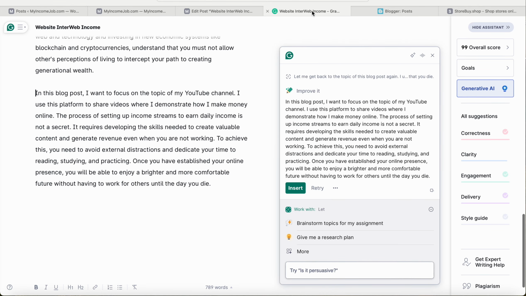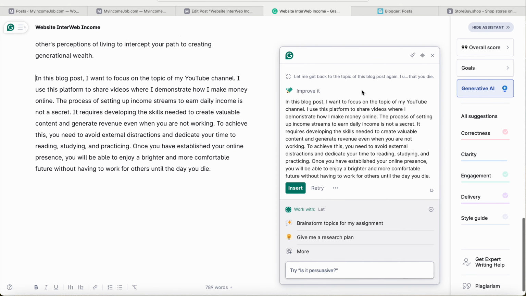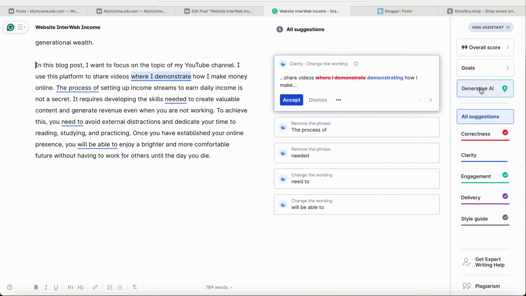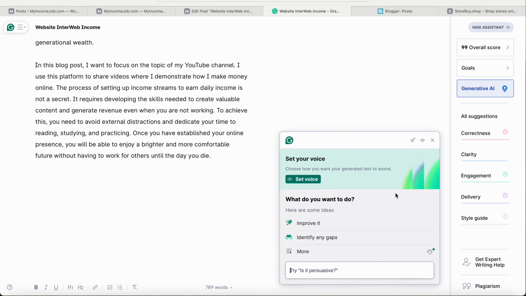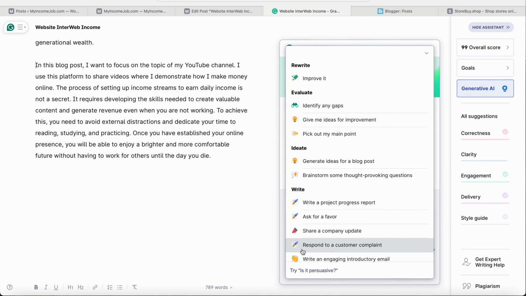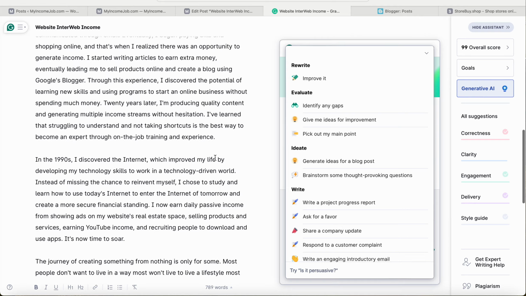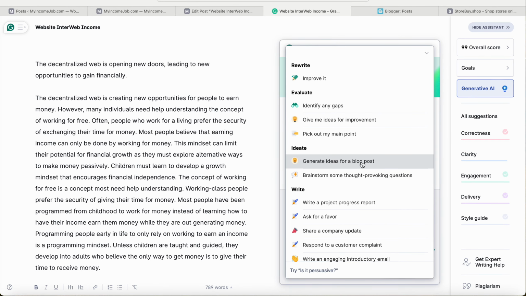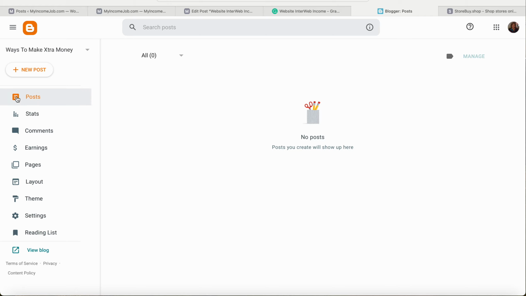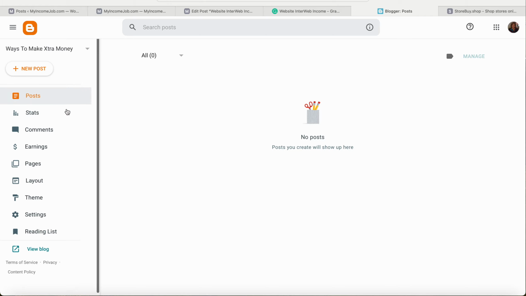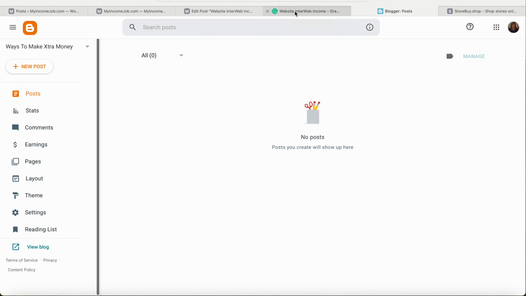Okay? Well, I'm going to go here. And there's an option here. Let me see here if I go like this. Ignore all that, because now it's just recommending more ideas. I'm going to click on this. I'm going to go to more, and generate ideas for a blog post. Well, it's going to take all of this content and create an intro post, which you can lead to the page, because this is a new page.